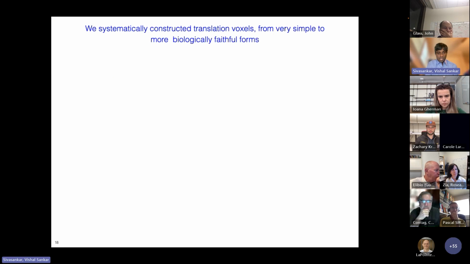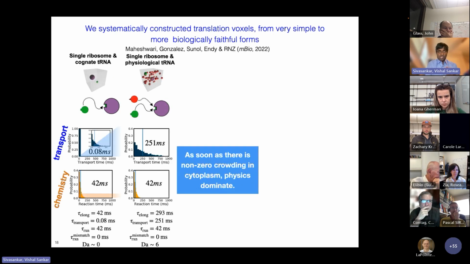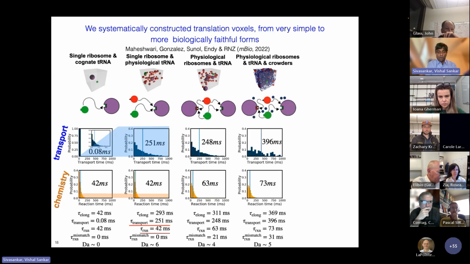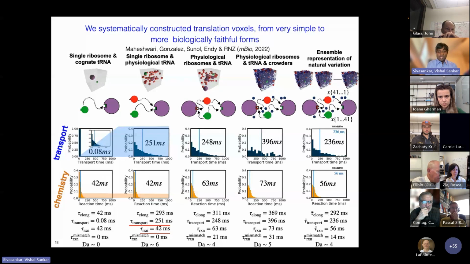We systematically constructed translation voxels from very simple to more biologically faithful forms and analyzed expected transport, reaction, and elongation latencies by simulation. We find that as soon as there is non-zero crowding in the cytoplasm, physics dominates. And this is consistently seen as we increase the complexity of our models. The takeaway here is that transport latency plays a dominant mechanistic role in regulating the speed of translation elongation, contrary to prior belief.